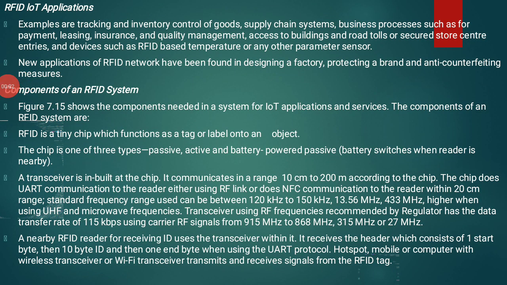RFID IoT applications. Examples are tracking and inventory controls of goods, supply chain systems, business processes such as payment, leasing, insurance, and quality management, access to buildings and road tolls, or secured store center entries, and devices such as RFID-based temperature or any other parameter sensors. So these are examples of RFID IoT applications we are using nowadays.